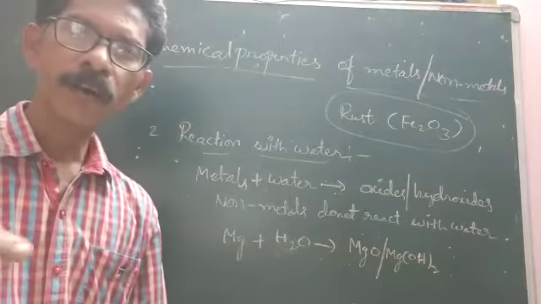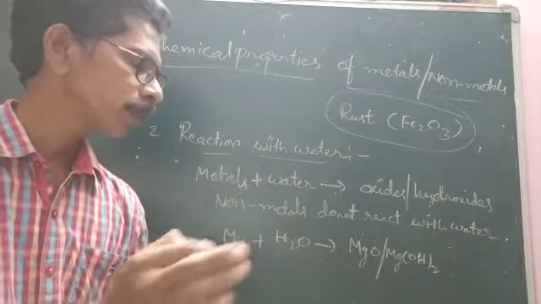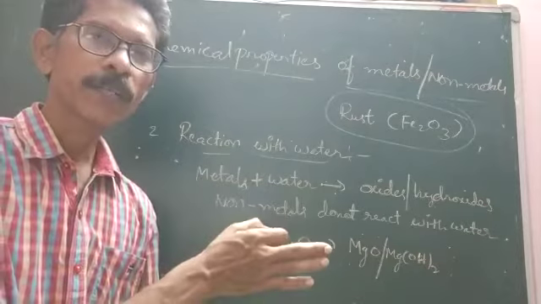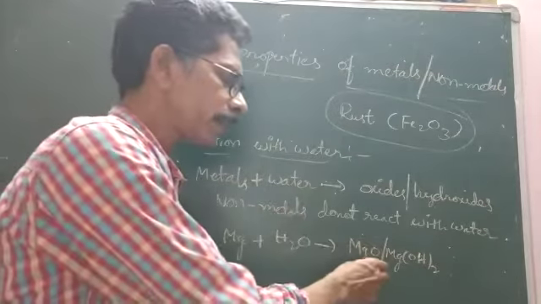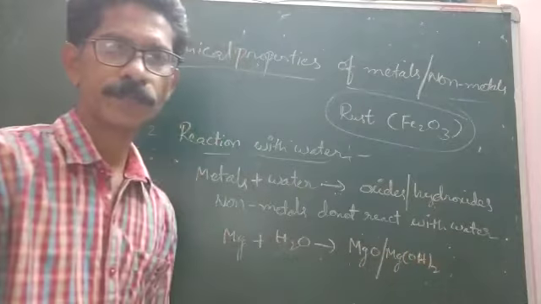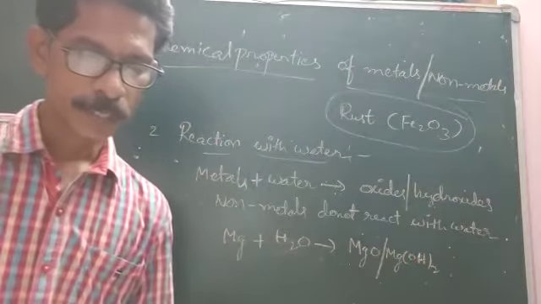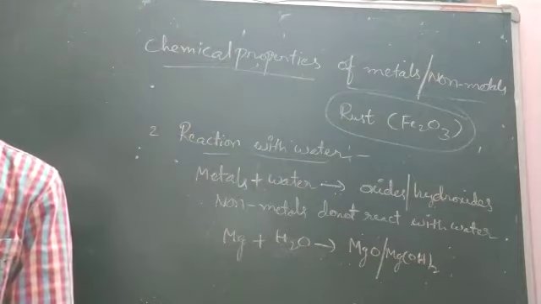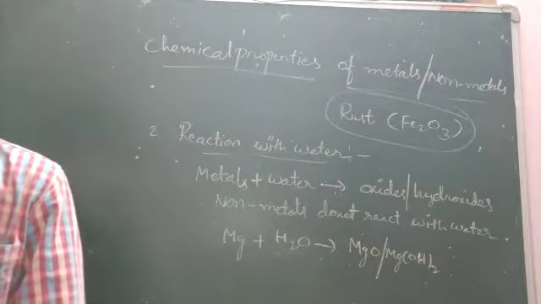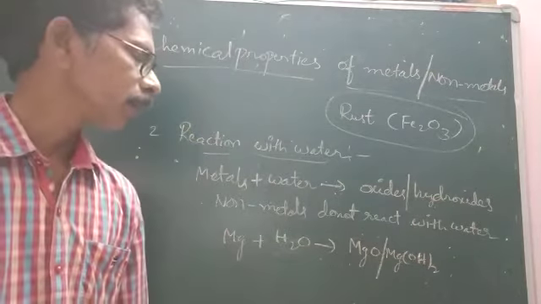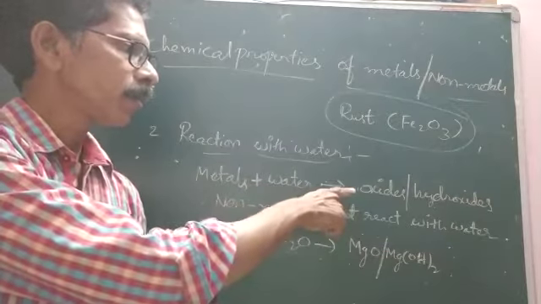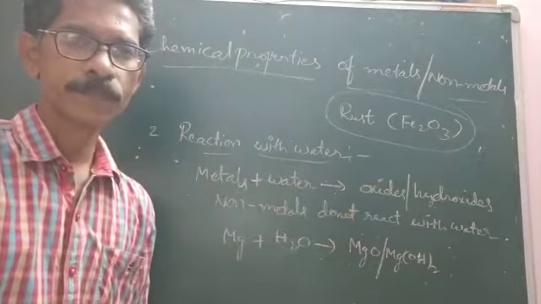It can combine with cold water or hot water to form an oxide or hydroxide. So metals react with water to form oxides or hydroxides.